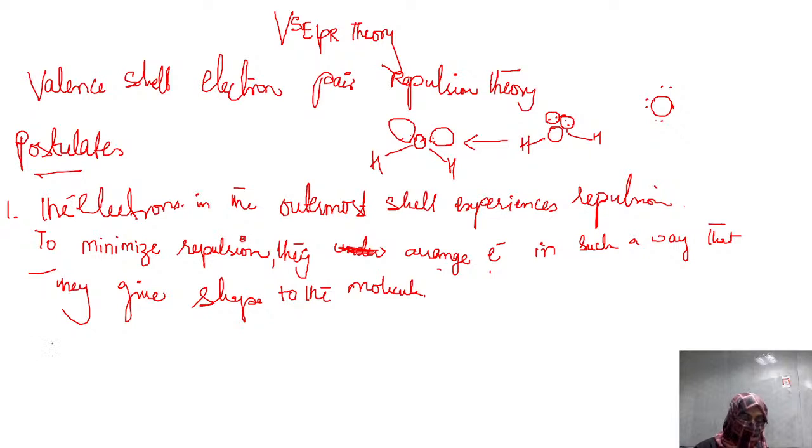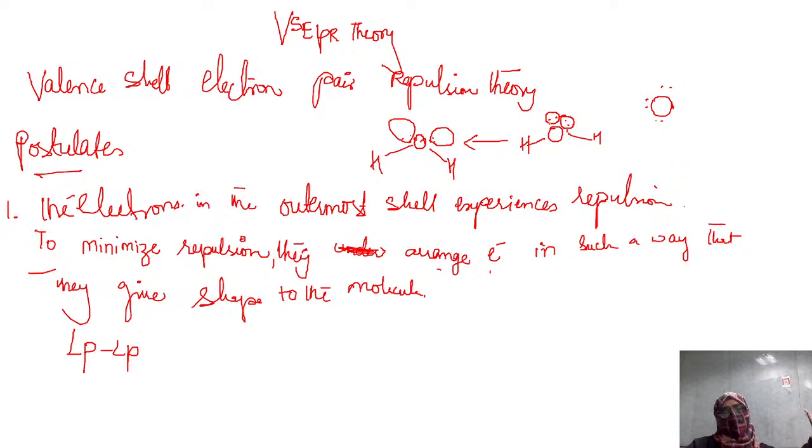And please remember one more frequently asked question. Which electrons have repulsion? These two electrons and these two electrons are called a lone pair. This lone pair has the highest repulsion. Hence, they cannot be side by side. Hence, they will be far away.